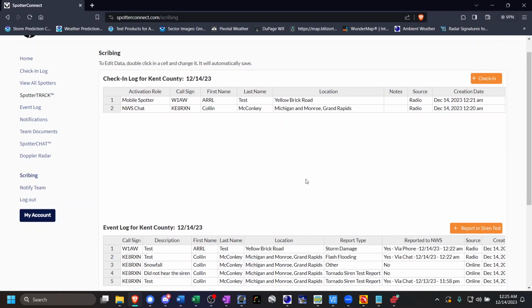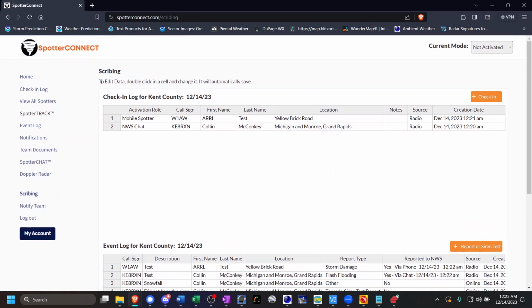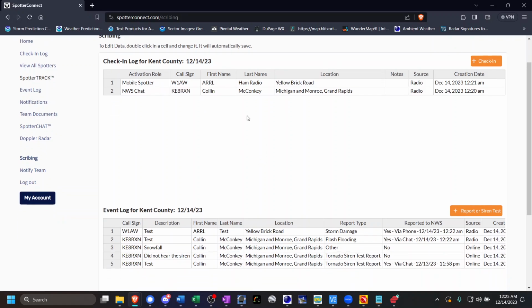One final question that you may have as a scribe is, what do I do if I need to change information on a report? To do that, the instructions up here in the top center state to edit data, double click in a cell and change it, and it will automatically save. So for example, let's say I want to edit the latest check-in log here under ARRL test. I'm going to change the last name of test, and we'll just put ham radio as the last name. So I enter that, I click out of it, and it's automatically saved for me. Now, as a point of order, if you need to change that both in the check-in log and the event log, just make sure that you do it in both places.